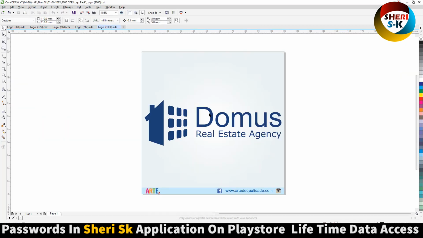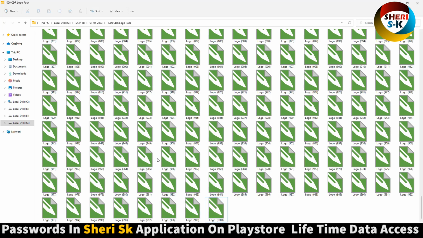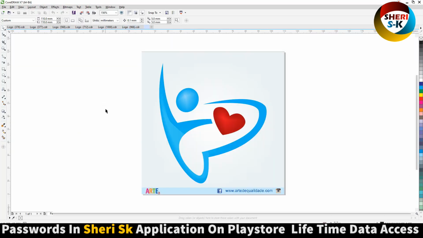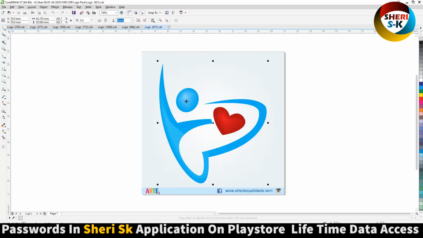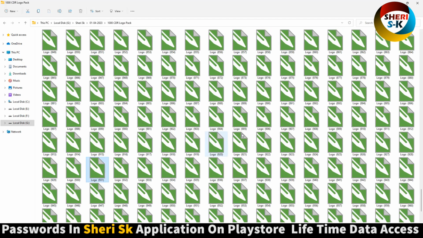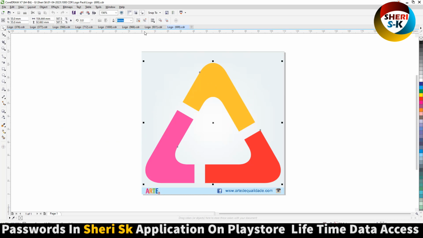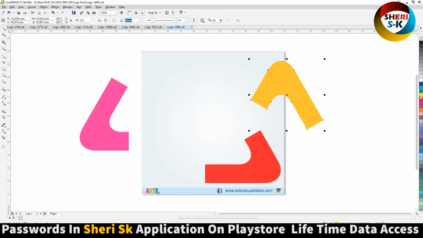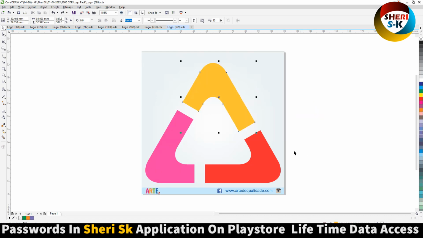Last is logo, real estate, this one, and you can change color.